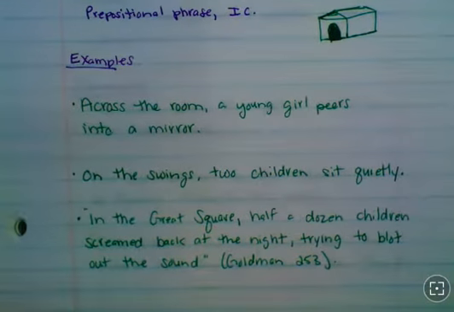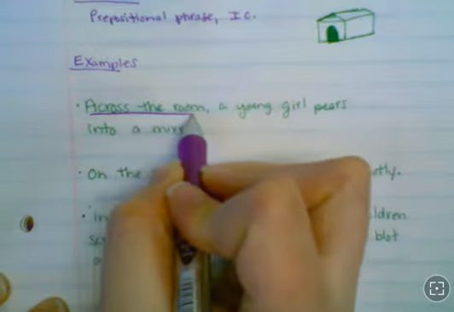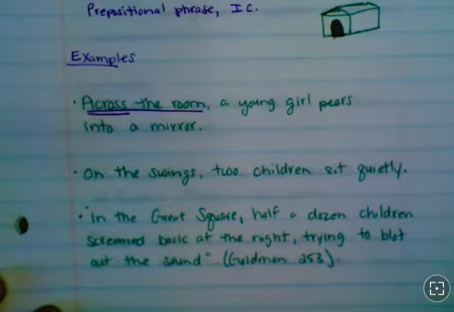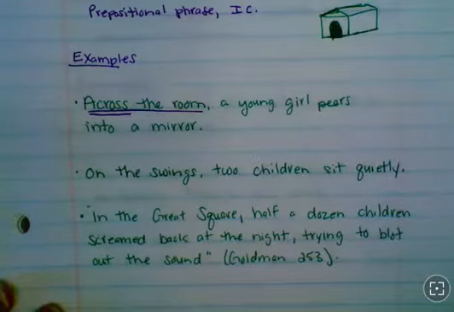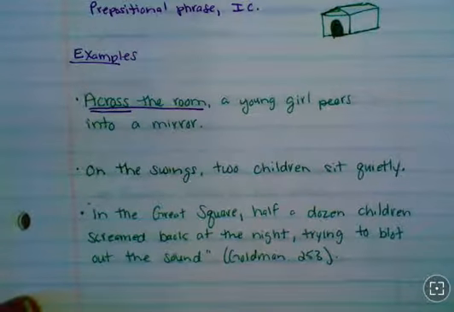Across the room, a young girl peers into a mirror. Across the room is our prepositional phrase. You'll notice the comma. Across is our preposition. If we got rid of across the room, what's left is still complete: a young girl peers into a mirror.